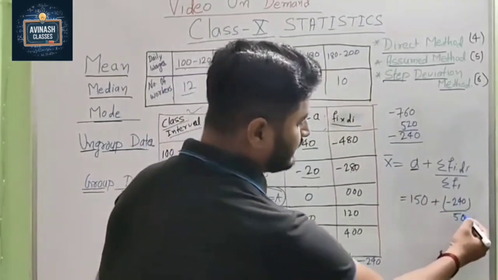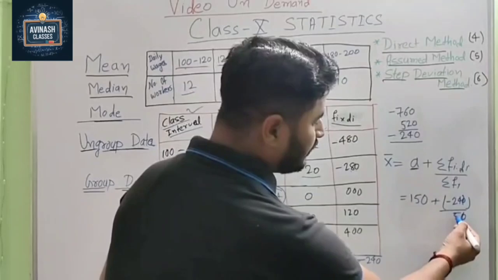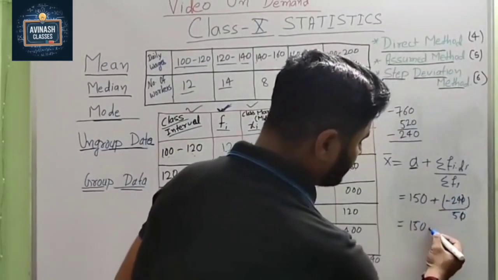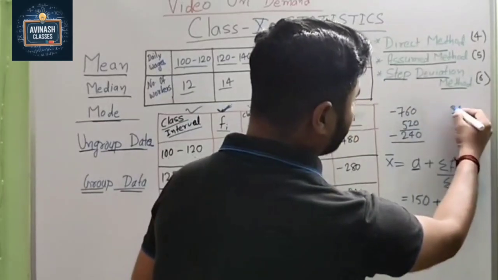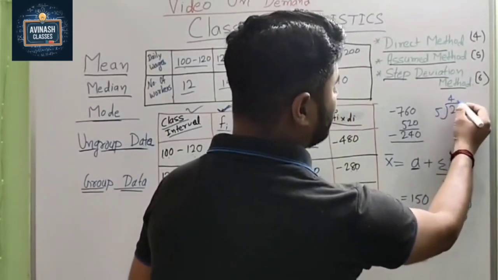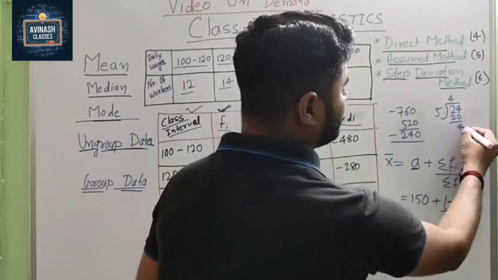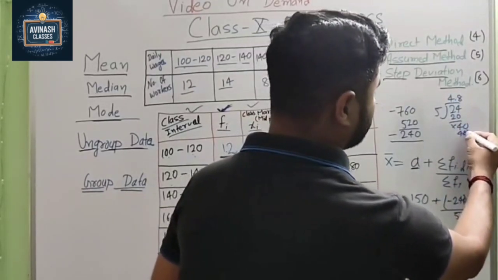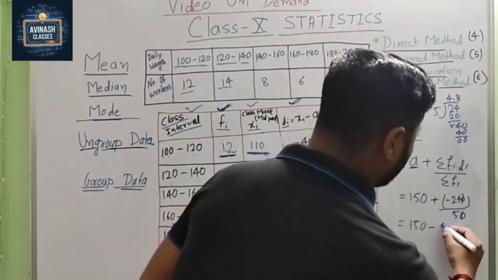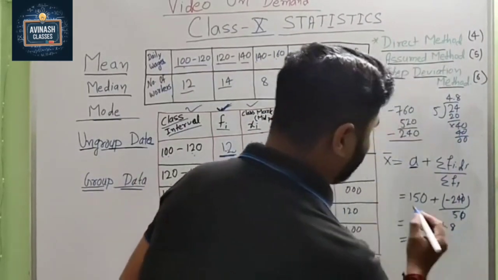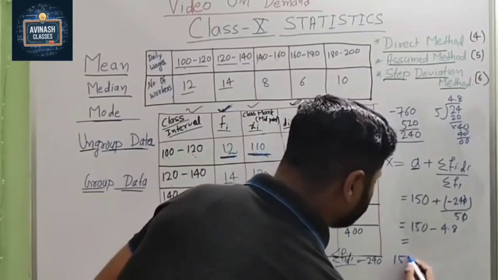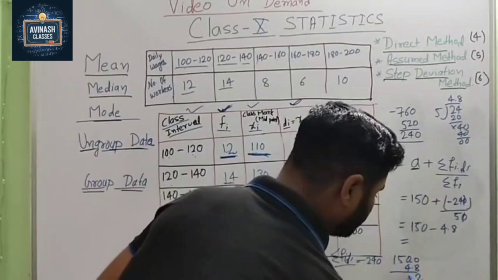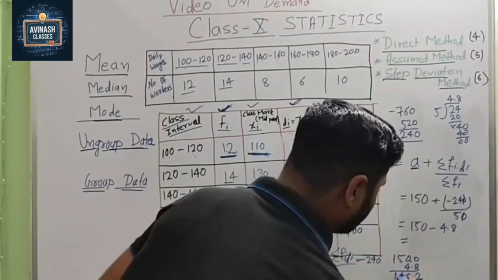Okay, so first we cancel the 0. Now 24 divided by 5. So the answer comes, and this plus minus comes negative. Now we have 24 divided by 5, we check. 5 4s are 20, 24. Here put the decimal, 0, 8 times. So here we get 4.8. Now we do subtraction. Very simple. 150 minus 4.8. So it comes to 145.2. So what do we get here?